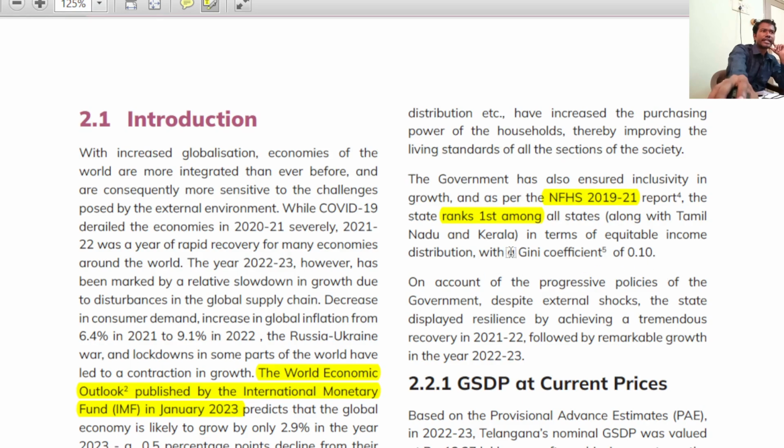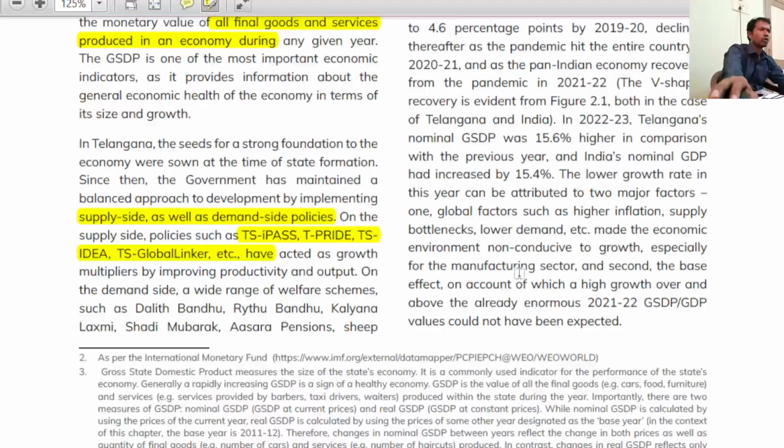In the case of the Gini coefficient, what is the Gini coefficient? Do remember this point. What is Telangana's value of the Gini coefficient? 0.1 is the value. So the question is, what is the Gini coefficient? It is there on the bottom side. The Gini coefficient measures income distribution.